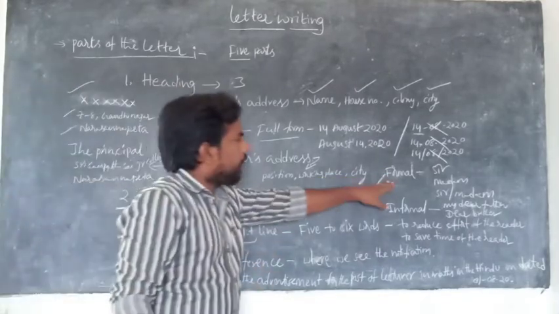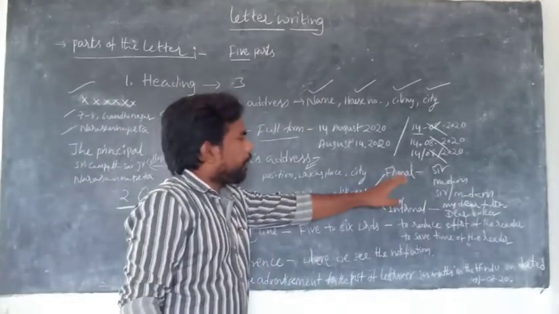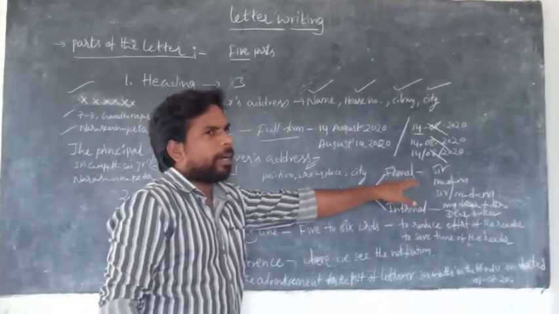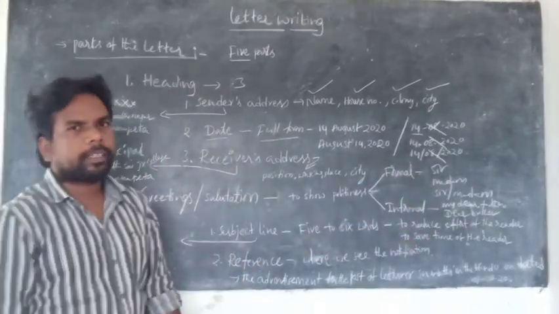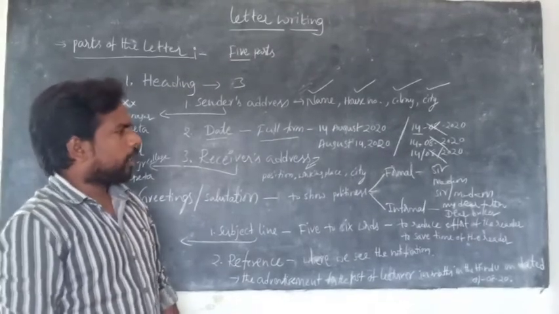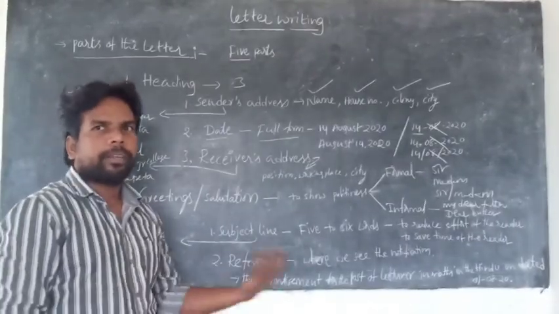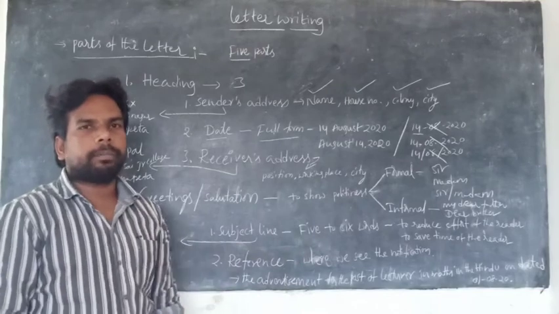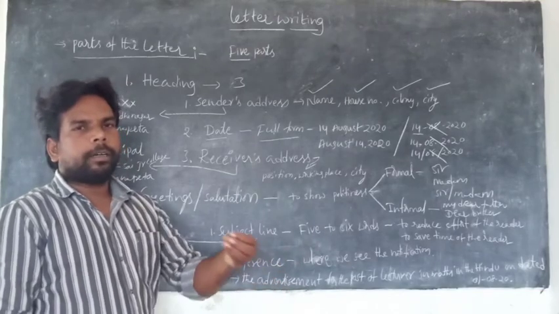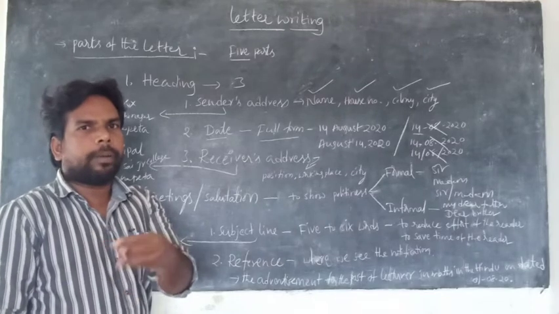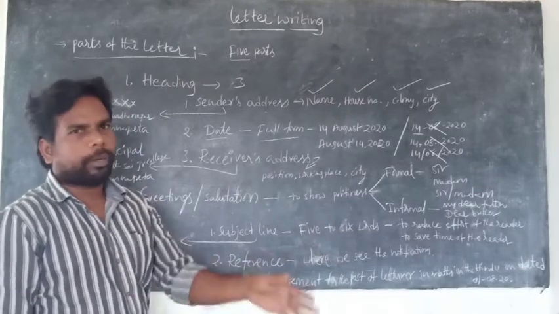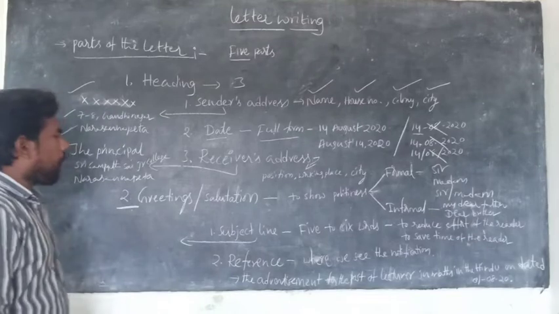So in formal letters the salutation is sir, madam, or sir or madam. In informal letters, it is my dear father or dear father, or my dear brother or dear brother, or my dear followed by your friend's name, like my dear Sarala. No problem, you can write it. So this is the salutation.